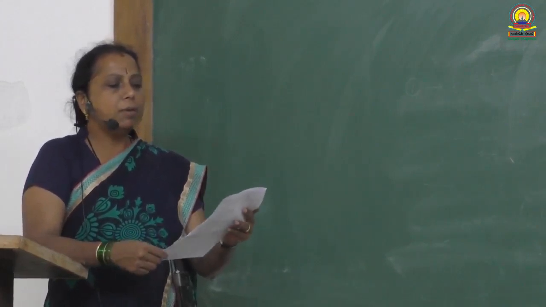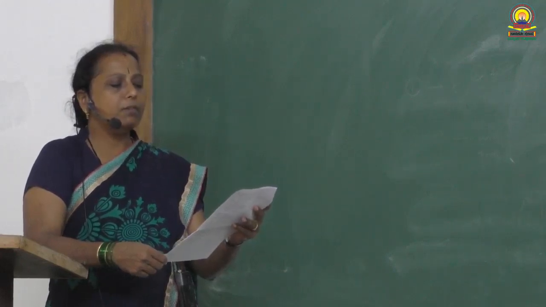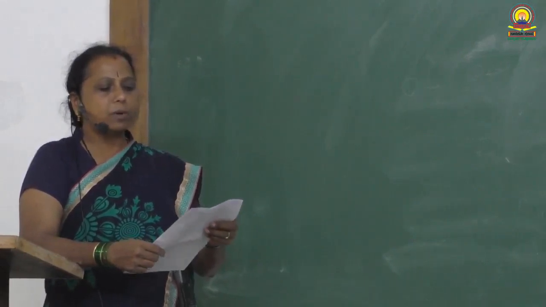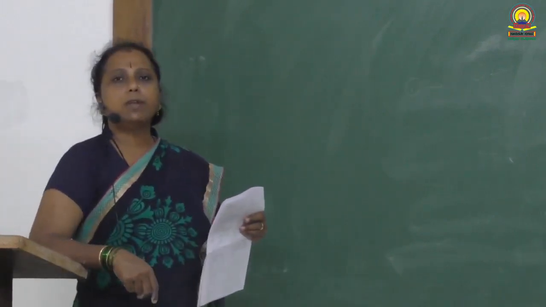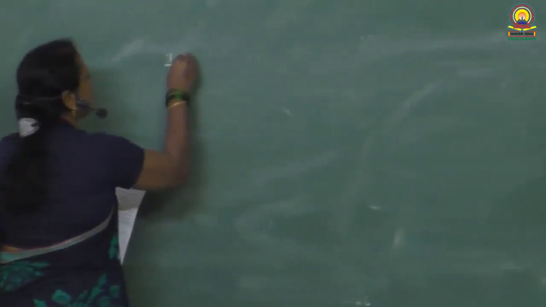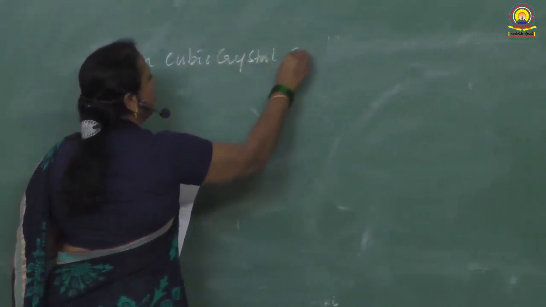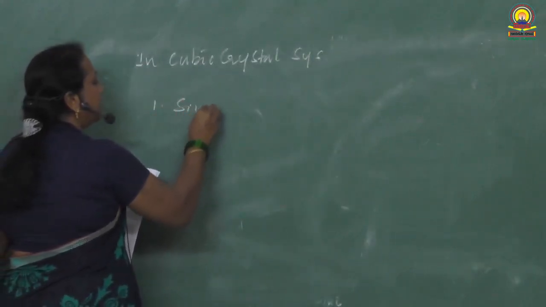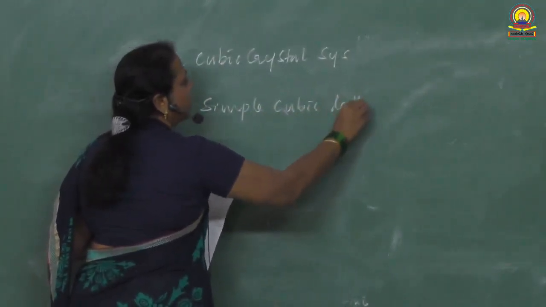Question number 8. How many possible variations are in a cubic crystal system? Which one of these has 4 particles per unit cell? Variations means how many different ways of arrangement of lattice are possible in cubic crystal system. So in cubic crystal system, number of lattices, number of variations are: one is simple cubic lattice, that is variation.